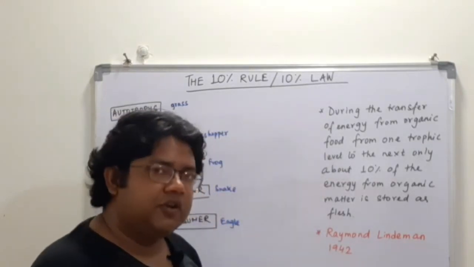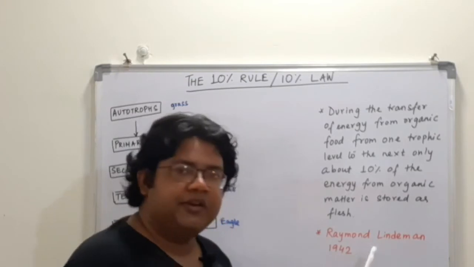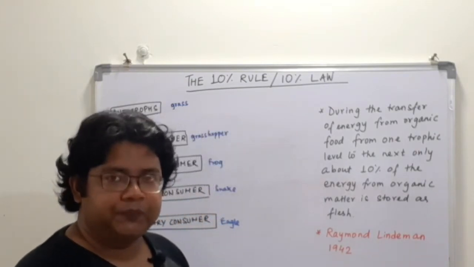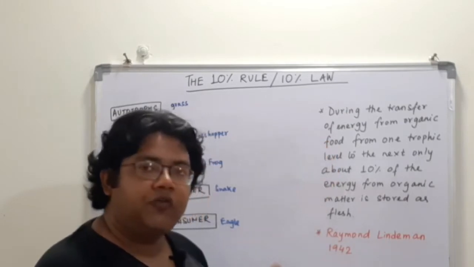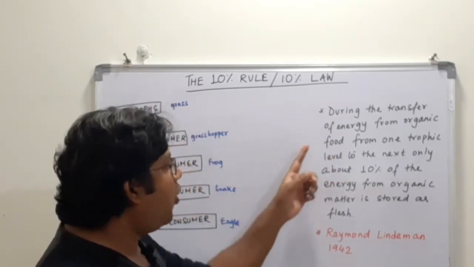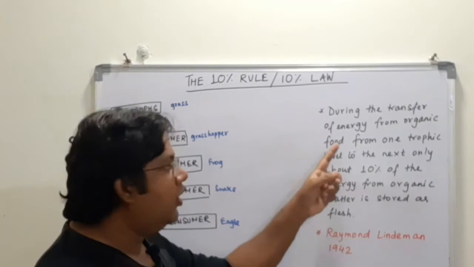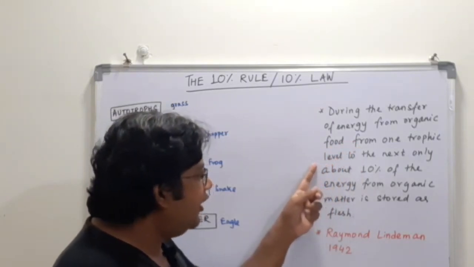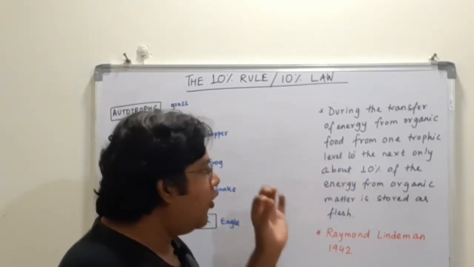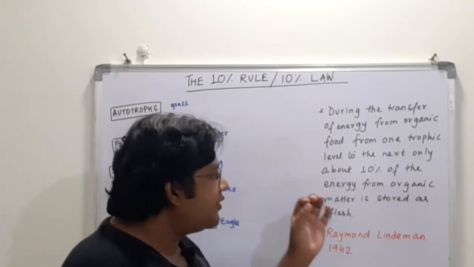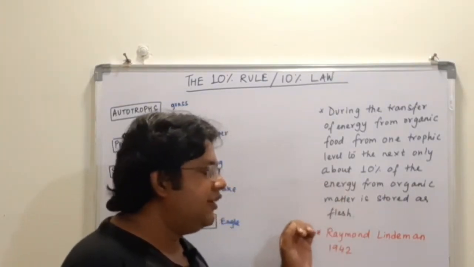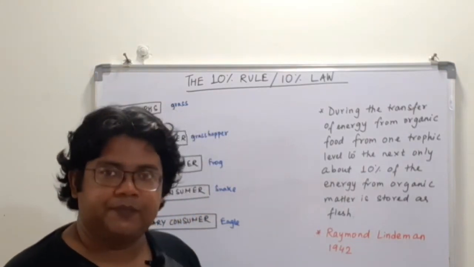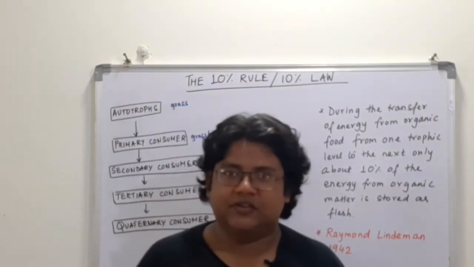The law was actually proposed by Raymond Lindeman in the year 1942. The law states that during the transfer of energy from organic food from one trophic level to the next, about 10% of the energy from the organic matter is stored as flesh. Now let me explain what this law actually states.